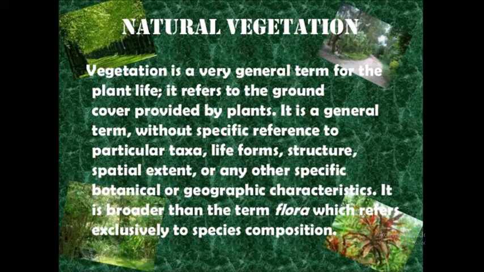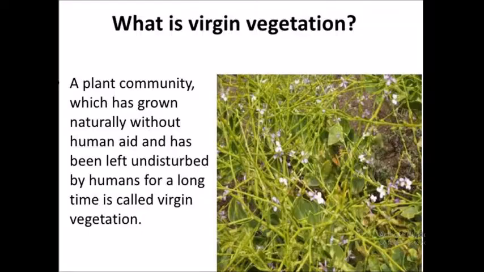So first of all, we will understand what is natural vegetation. Natural vegetation refers to a plant community which has grown naturally without human aid and has been left undisturbed by humans for a long time. This is also termed as virgin vegetation. It is a plant community which has grown naturally without human aid and is not disturbed by human beings. That is called virgin vegetation.